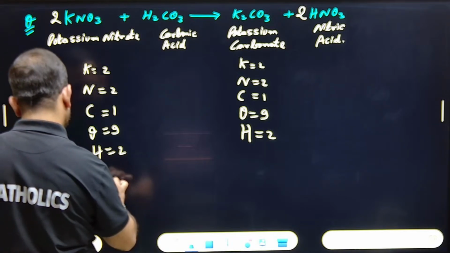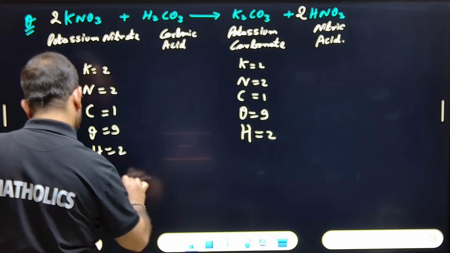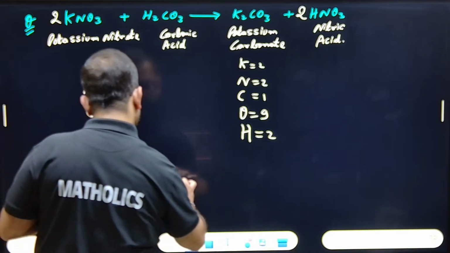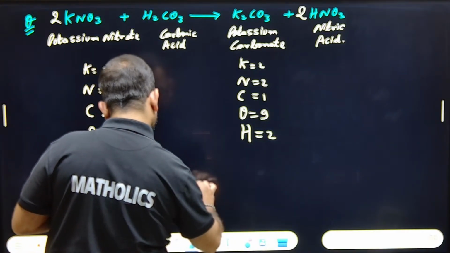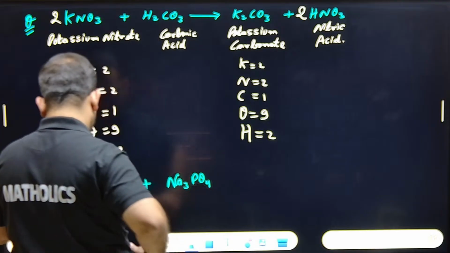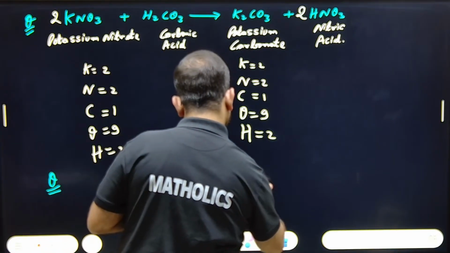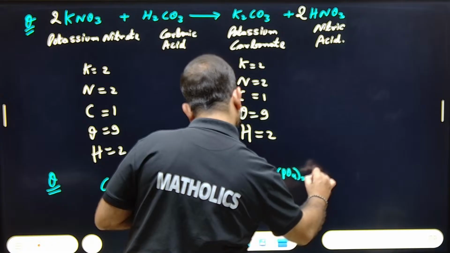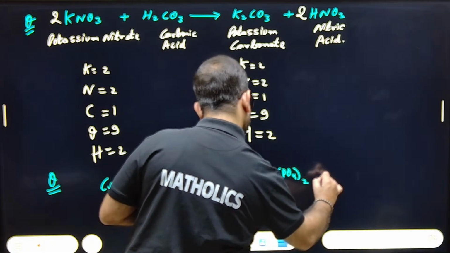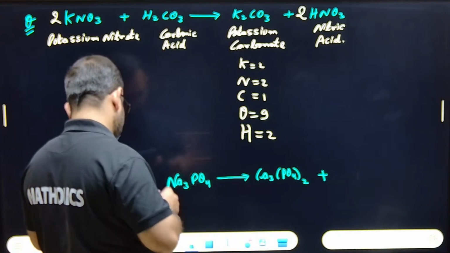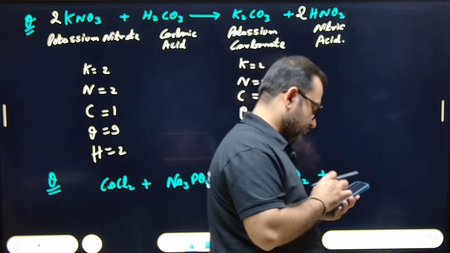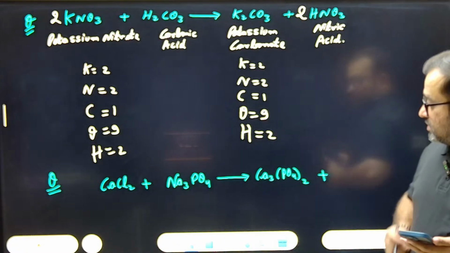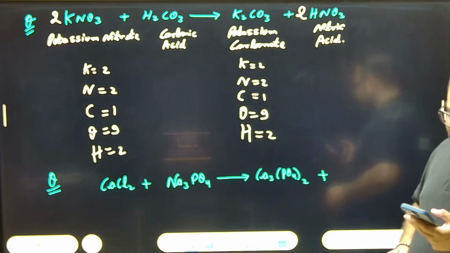CaCl2 plus Na3PO4 gives Ca3(PO4)2 plus obviously NaCl.